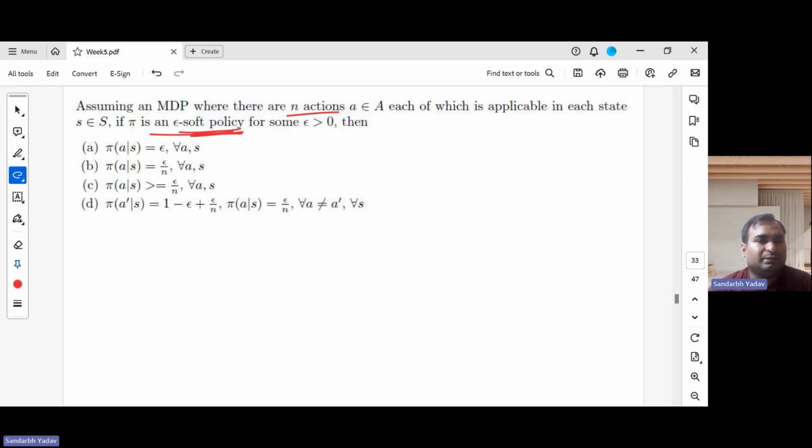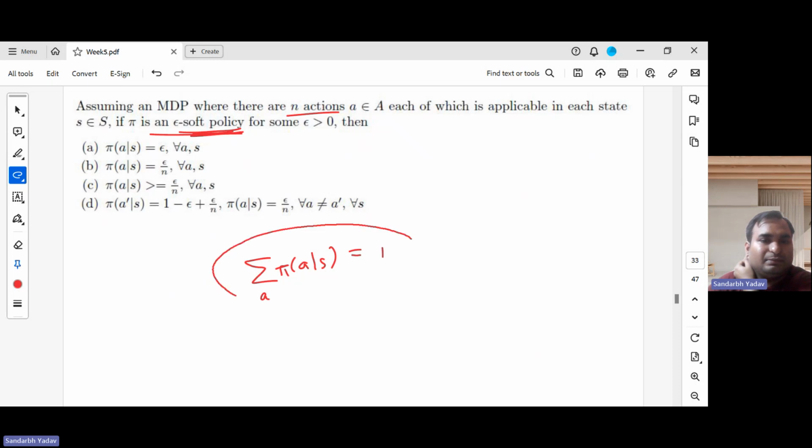So they are asking what the definition of an epsilon soft policy is. Will the policy assign epsilon probability to all the actions? The sum of the probabilities pi(a|s) over actions, for that particular state,